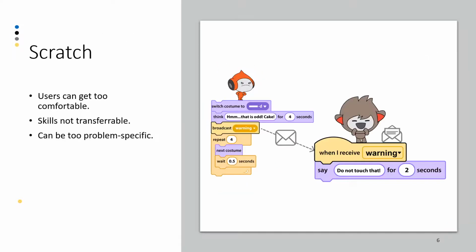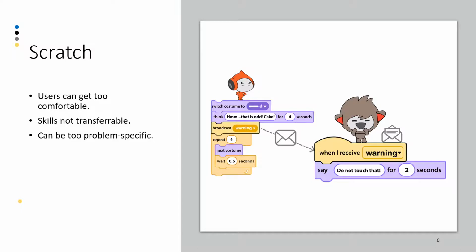Let's start with Scratch. Scratch is great for learning, but once the basics are in place, Scratch becomes too comfortable for people to learn anything new. It does teach programming concepts, but not in a transferable manner. And to top it off, Scratch is open-ended and requires levels to be created by the teaching staff. This results in the problems being somewhat questionable in their effectiveness as a learning method.